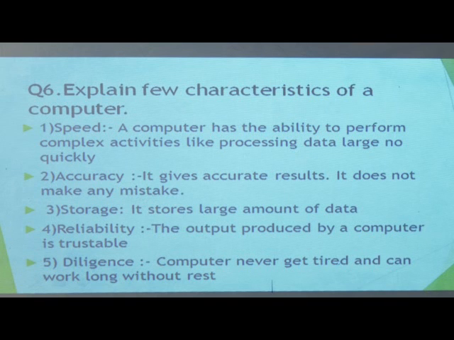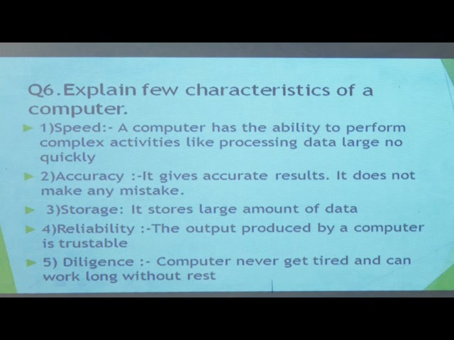The output produced by the computer is trustable. We can trust whatever output the computer gives because it does not make any mistake. Next, diligence. Computer never gets tired and it can work for long without taking any rest.